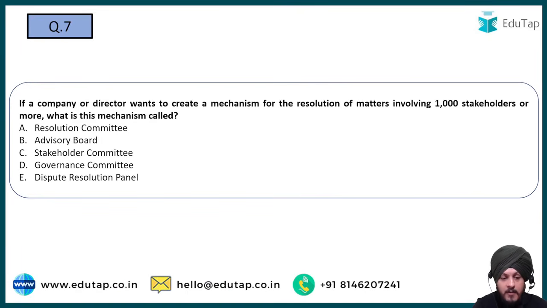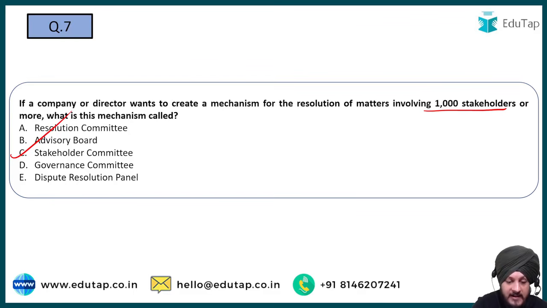If a company or director wants to create a mechanism for the resolution of matters involving 1000 stakeholders or more, what is this mechanism called? Basically it is considered as the stakeholder committee, right? So it is the stakeholder relationship committee, to be very precise.